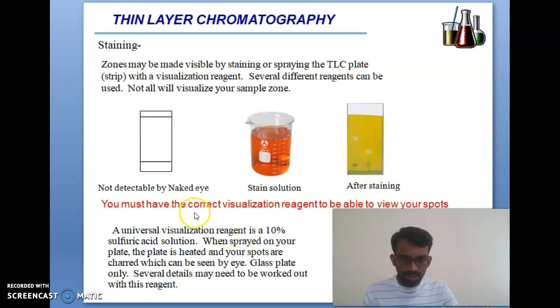So you must choose the correct visualization reagent to view your spots. The most common is 10% sulfuric acid solution, which is sprayed on the plate. The plate is heated and your spots, cherry red, will be seen by your eyes. This is for glass plates only, but several details may need to be worked out for this reagent.